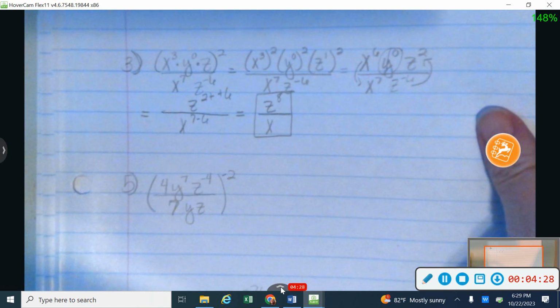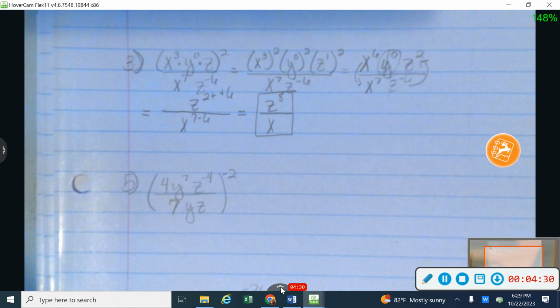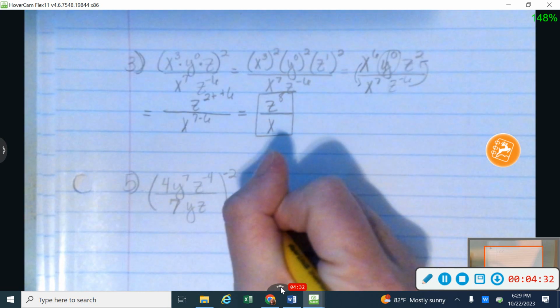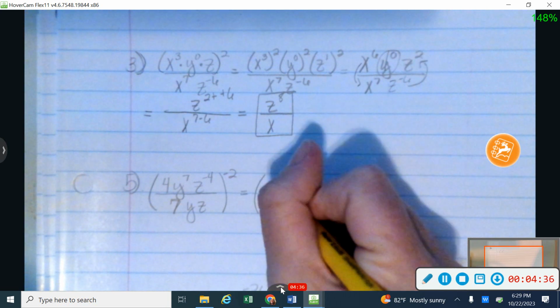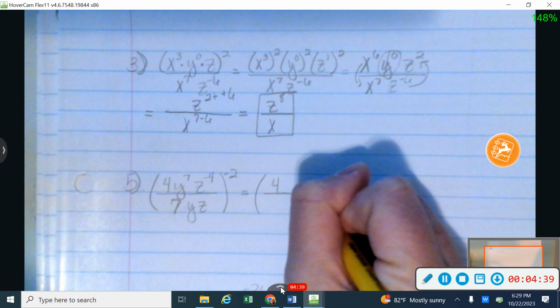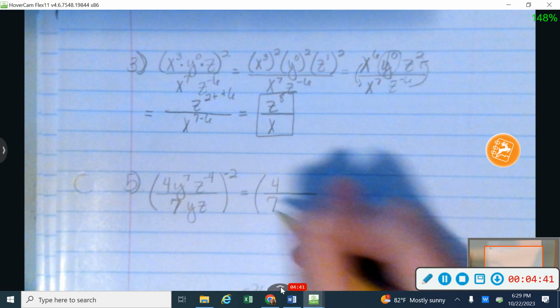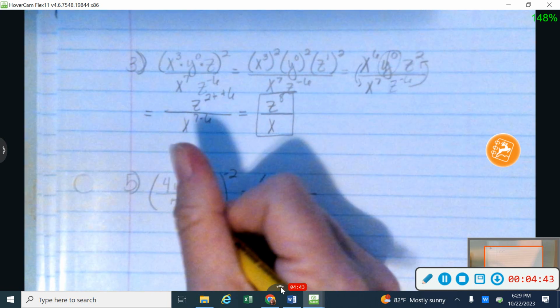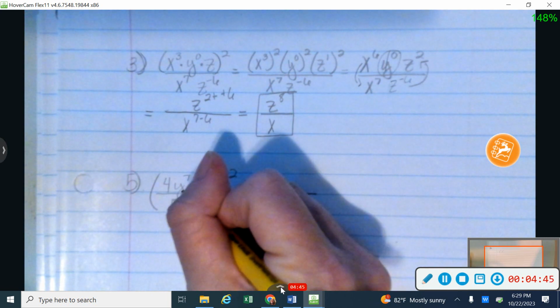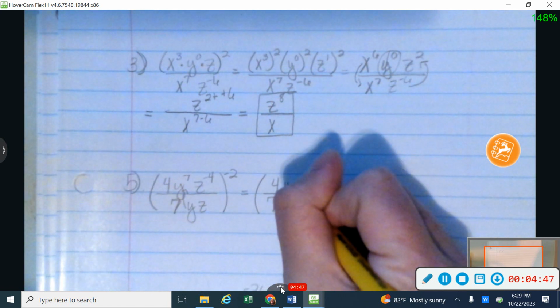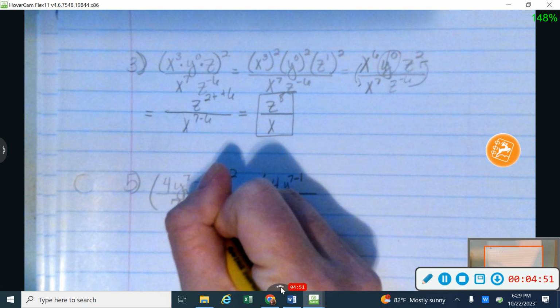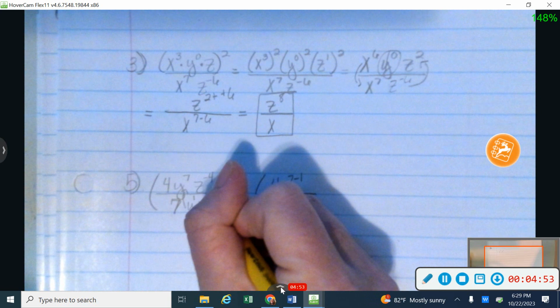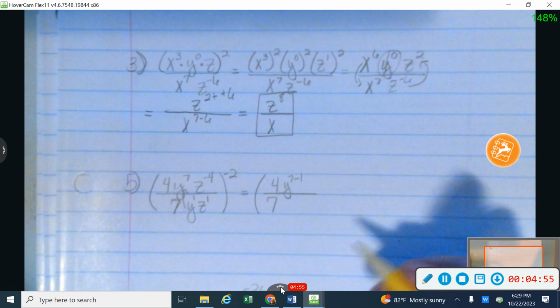All right, jumping down to number 5. Number 5 gets a little bit more involved here. You could go about this a lot of different ways. I'm going to go ahead and reduce on the inside of my fraction first. And so again, with my y's, I'm going to go towards the bigger exponent. So I'm going to subtract up and have y to the 7 minus 1 power. This is like having y to the 1st power right there. I've also got a z to the 1st power.